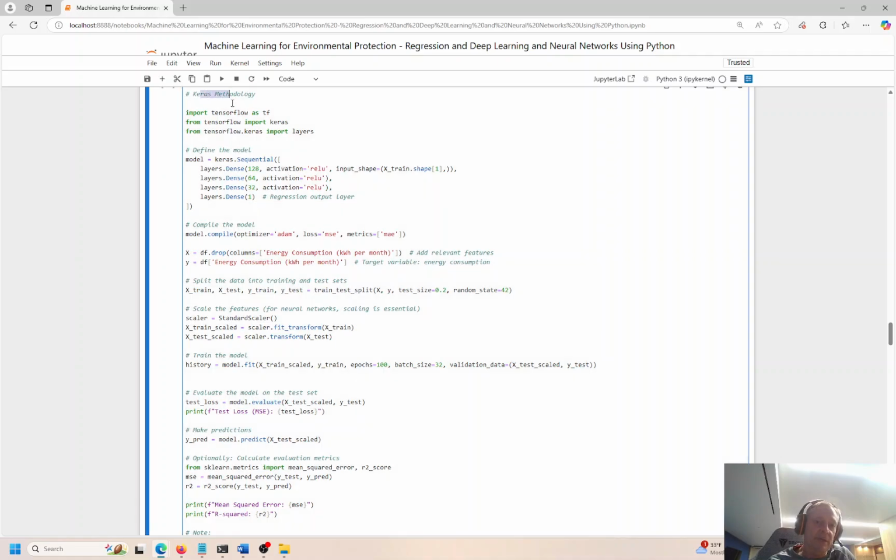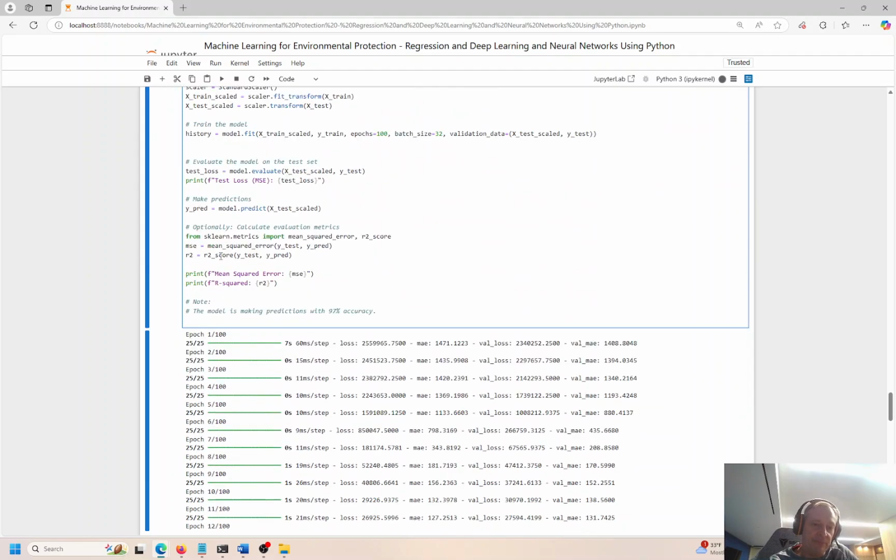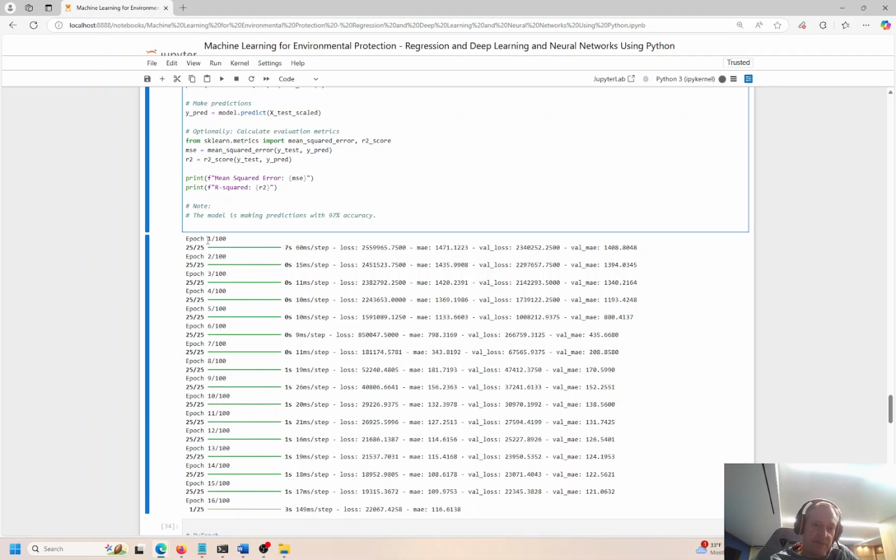Here's a cross method. Just like TensorFlow, we will run it on the same model. Again, looking at the overall energy consumption per kilowatt month, we're dropping that column and feeding in the prediction: how much energy will this house consume? So again, creating the epochs, and an epoch is a loop. We're going through this 100 times instead of 50.